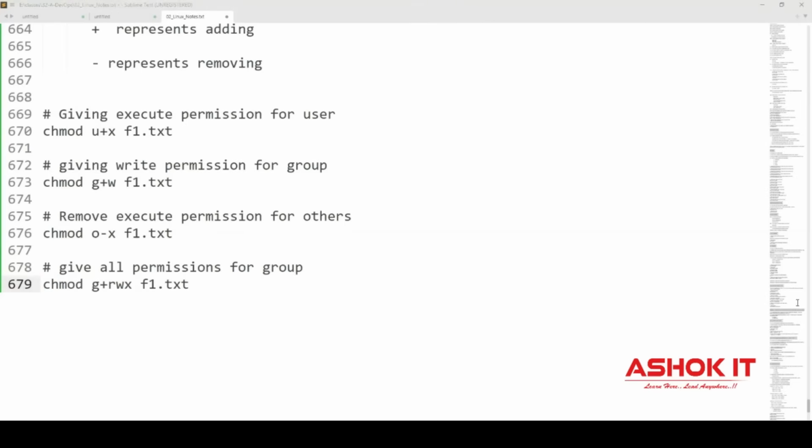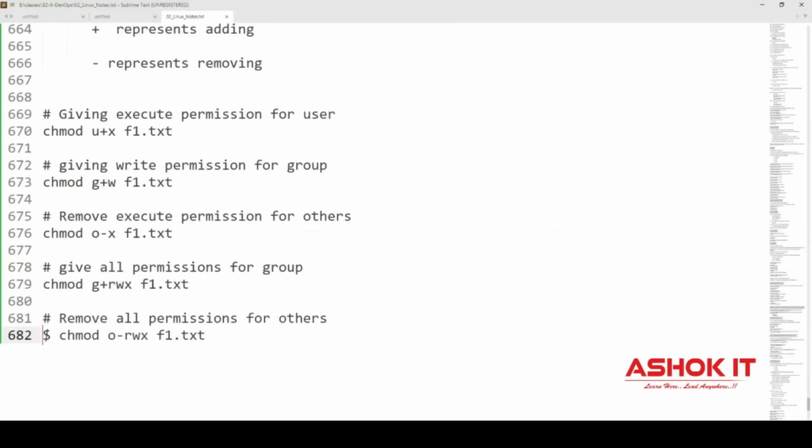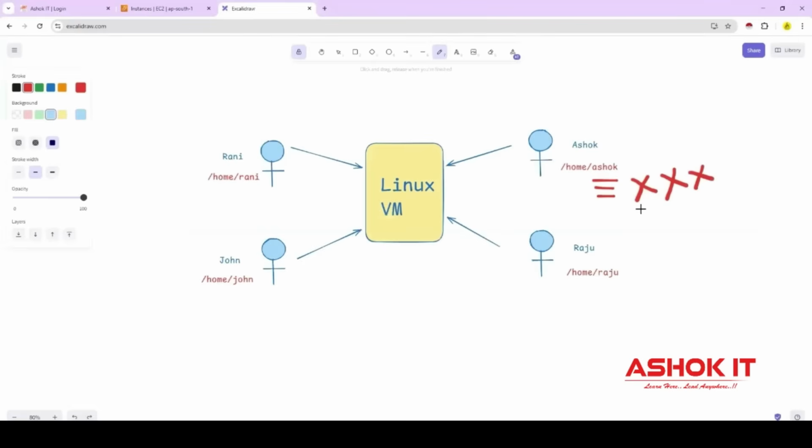How to remove all permissions for others? O minus rwx. So at a time we are removing all permissions. I hope it is clear. Now, when I create some files in my home directory, can I protect my files from other users? I don't want them to read my file. I don't want them to write the data to my file. I don't want them to execute also.